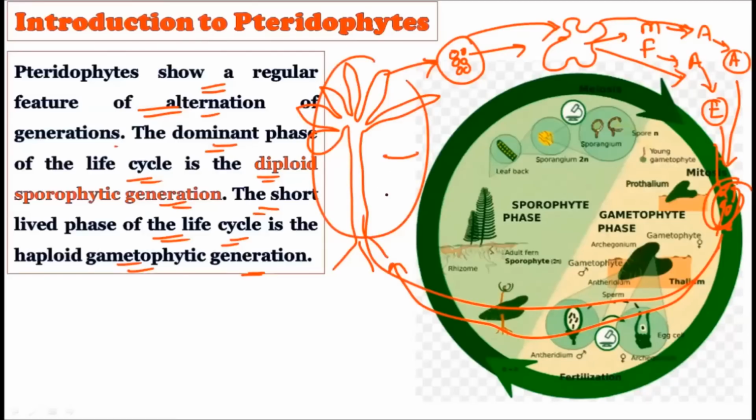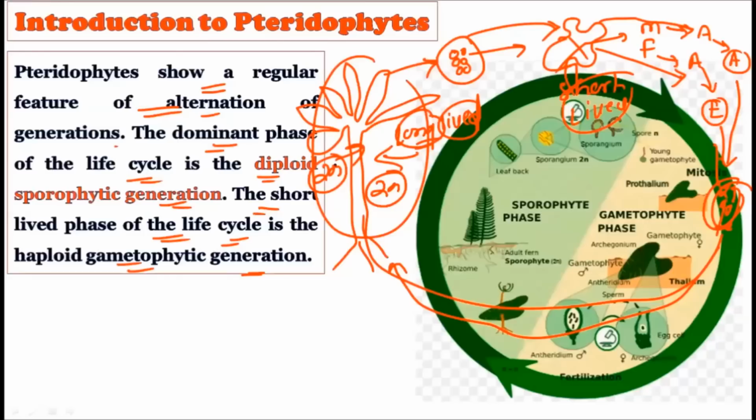But the sporophytic generation, the diploid generation, is the dominant generation. Why do we call it dominant? Because it is long-lived, while the gametophytic generation is very short-lived. As the gametes are produced, the gametophyte dies. So the short-lived gametophyte is here and the long-lived sporophyte is here, and that is why the diploid sporophytic stage is the dominant phase in the life cycle of the pteridophytes.